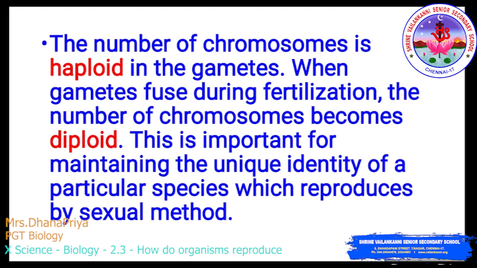The number of chromosomes is haploid in the gamete, that is 23 chromosomes, n. When gametes fuse during fertilization, the number of chromosomes becomes diploid, that is the 2n condition. So 23 plus 23 is 46 chromosomes, diploid chromosomes. This is important for maintaining the unique identity of a particular species which reproduces by the sexual method.